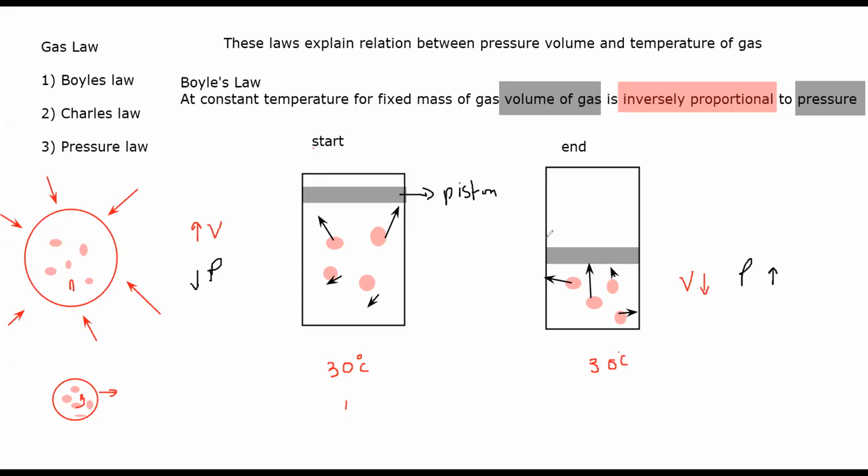The balloon will explode here even though the number of molecules is the same. But consider another example: when you fill up a balloon and continuously add molecules inside, the number of molecules increases, so pressure increases and then the balloon explodes. But in our example, we have a fixed number of particles, so the one with the smaller volume will have a higher pressure and the balloon might explode.